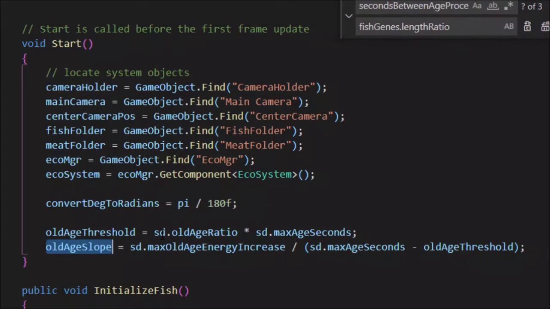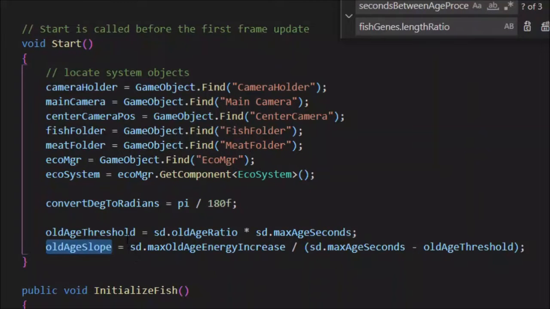Once they get over 80, the amount of energy they use just to stay alive every second gradually goes up as they get older and older and older. So as they approach the maximum age, the energy usage to stay alive will increase. Now, if they're able to keep eating to keep their energy up, then they could live past the maximum age. But every second they live past the maximum age, the amount of energy it takes to stay alive gradually increases. So they will eventually die from lack of energy, but that's because it's taking extra energy to keep them alive as they get so old. That's what the old age slope is used to calculate.